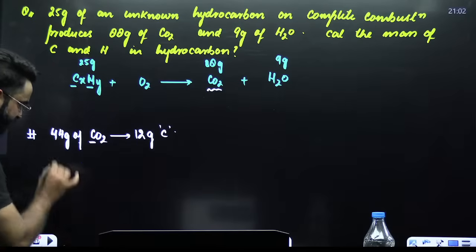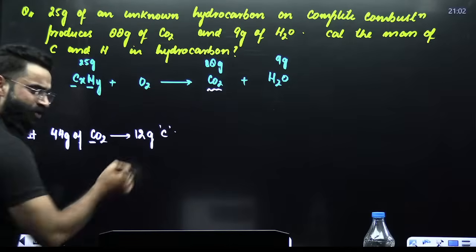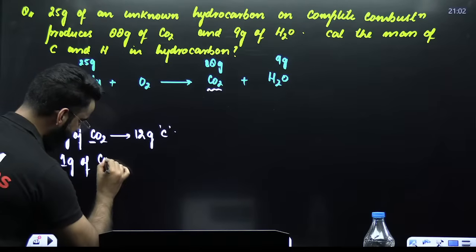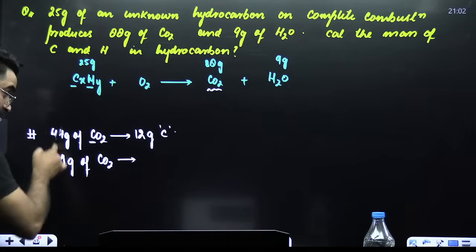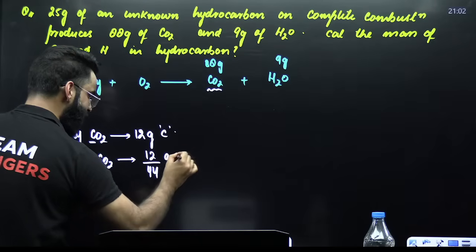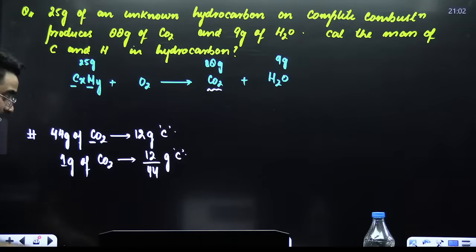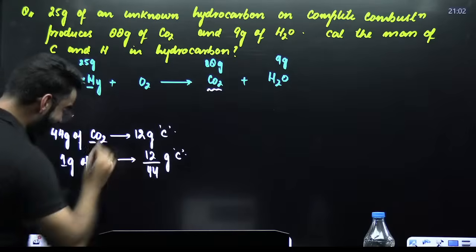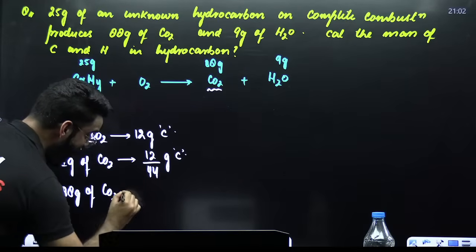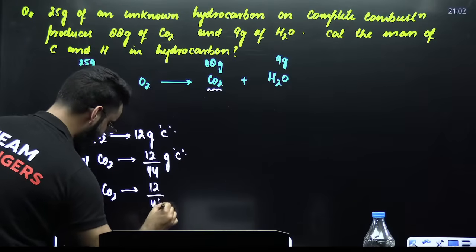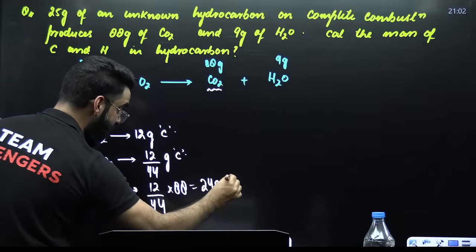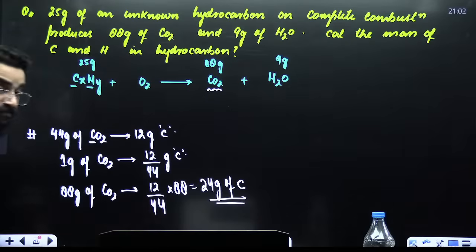Now tell me one thing. If 44 grams of carbon dioxide contains 12 grams of carbon, can I say 1 gram of carbon dioxide will contain 12 divided by 44 grams of carbon? Absolutely. So 88 grams of carbon dioxide will contain 12 divided by 44 multiplied by 88. The value comes out to be 24 grams of carbon.